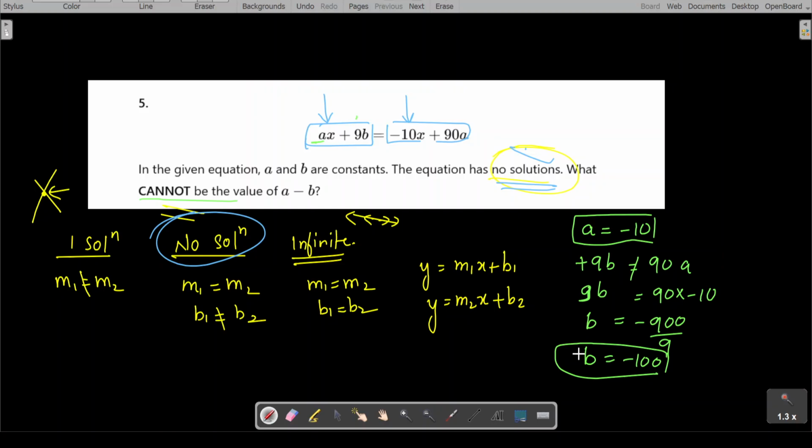Now, the value of b is not at all possible, so b cannot be negative 100. That's what they mean. So if you are adding or subtracting anything with this b, that is not possible. So I'll just simply write a minus b and plug in the values. A is negative 10, b is negative 100. And you just solve it. So it comes out to be 90. That means 90 is the value of a minus b which is not possible, right? This is how you have to do this question.